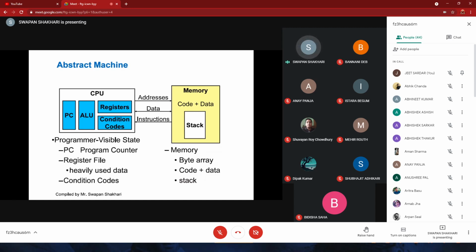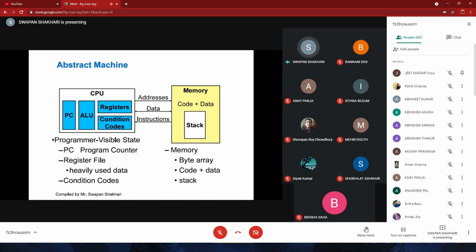So we already know the importance of the program counter. How memory is accessed, and we have some stack in our memory. How does the stack work? I think everyone should know.